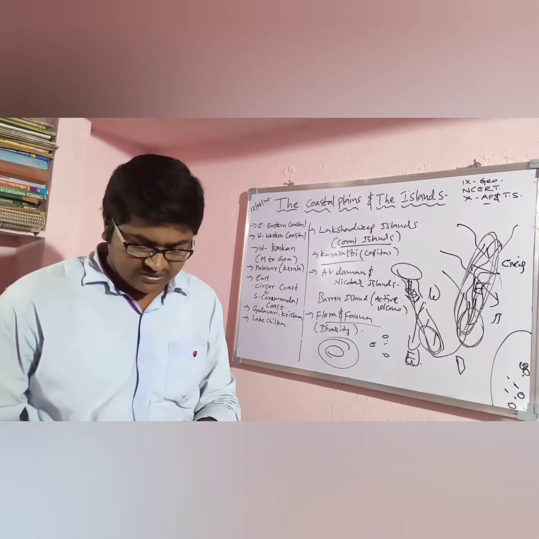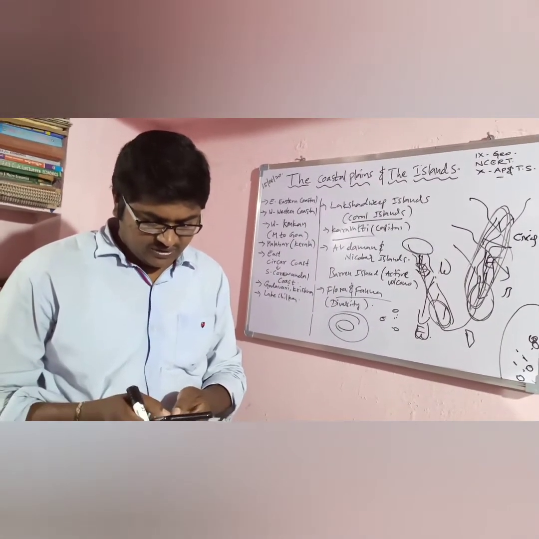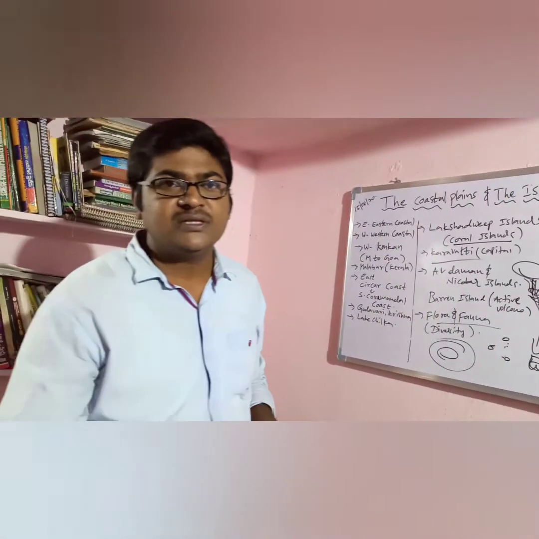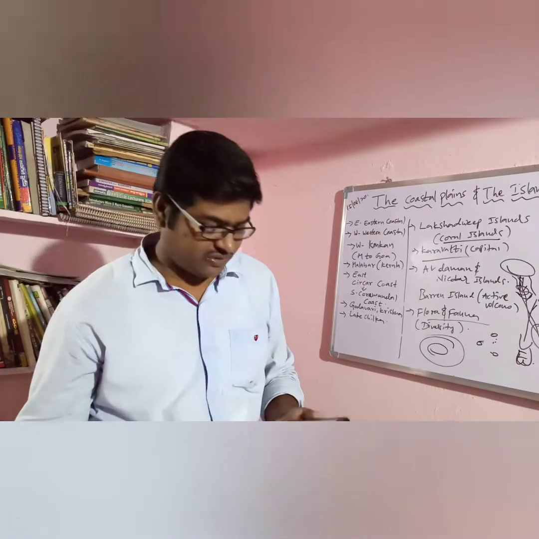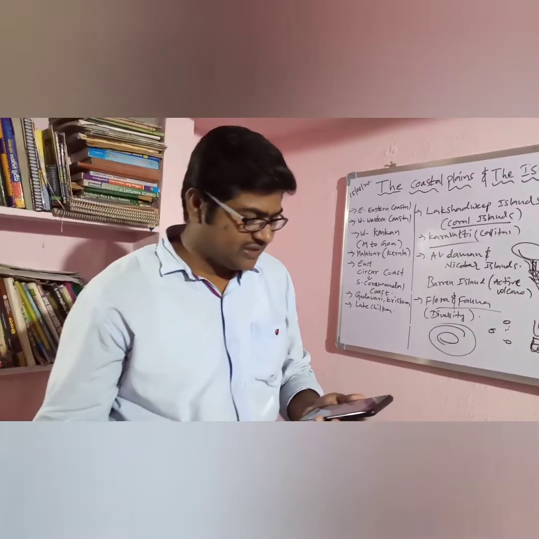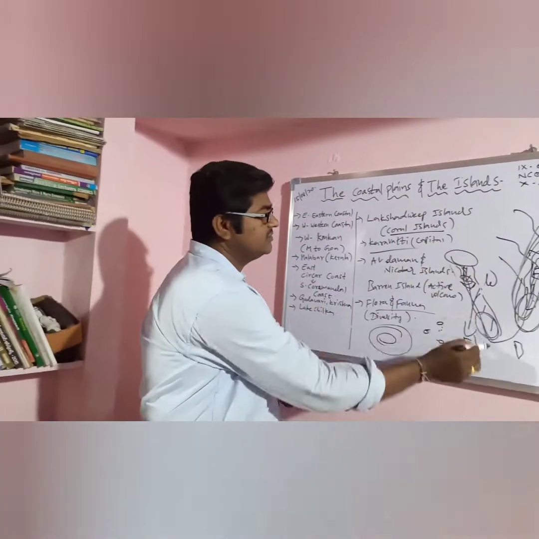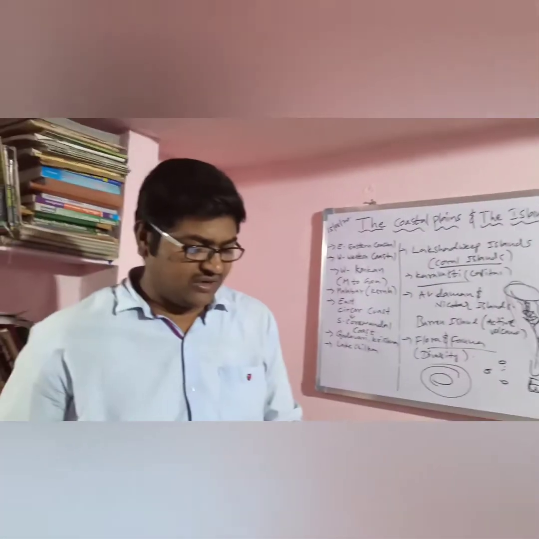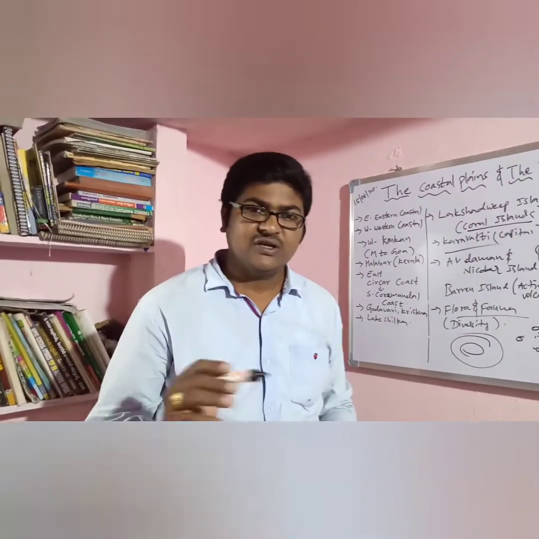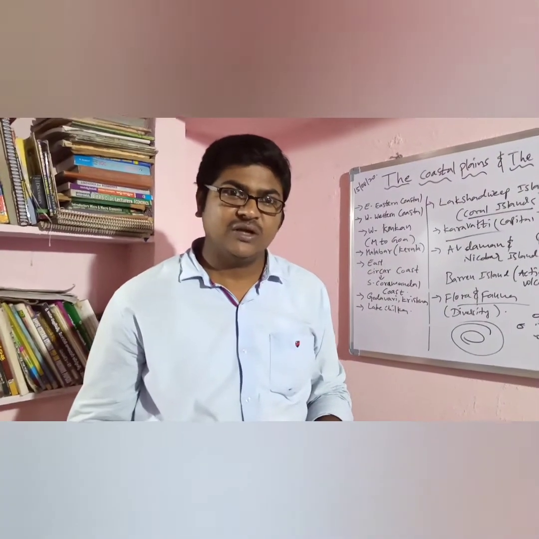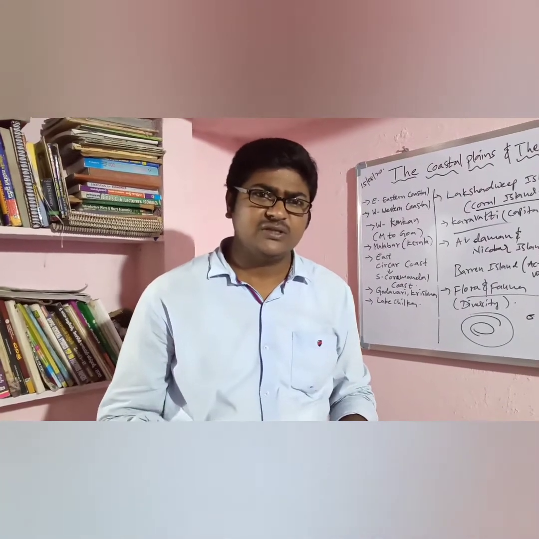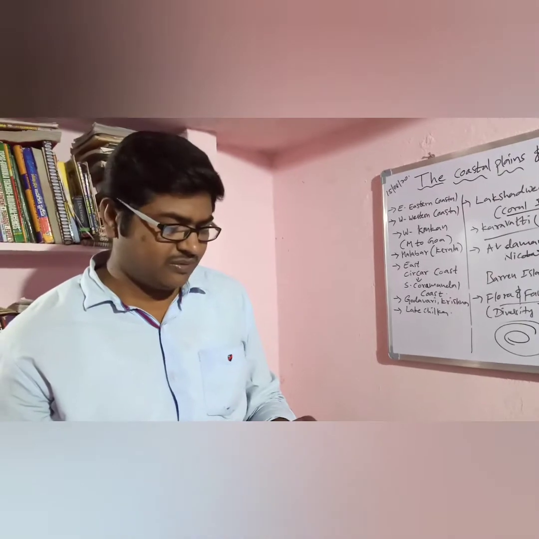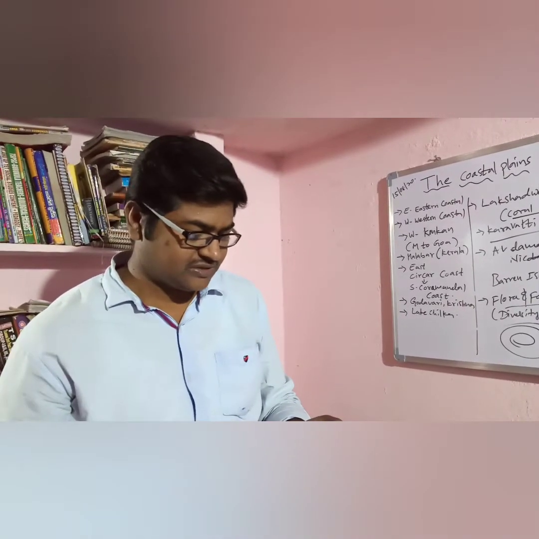Then the difference between Bhabar and Khadar: Bhabar is old alluvium soil, Khadar is new alluvium soil. And the Western Ghats and Eastern Ghats. In the previous class I told you the Western Ghats are on the west side and the Eastern Ghats on the east side. Here you have to explain the location of each, what type of mountains they are and their height, and also the rivers, for this answer.